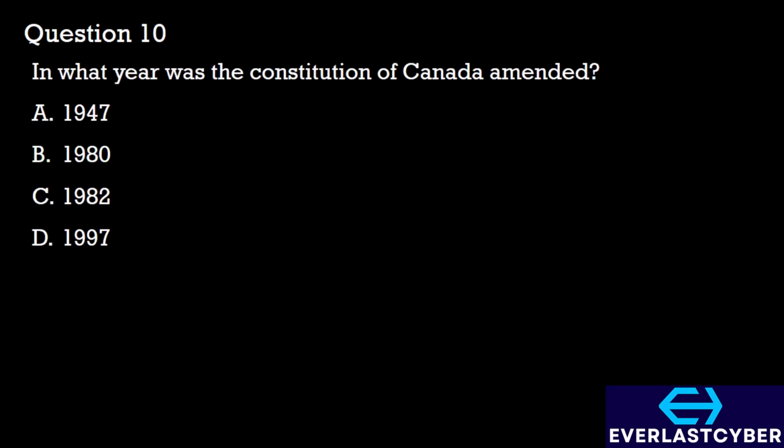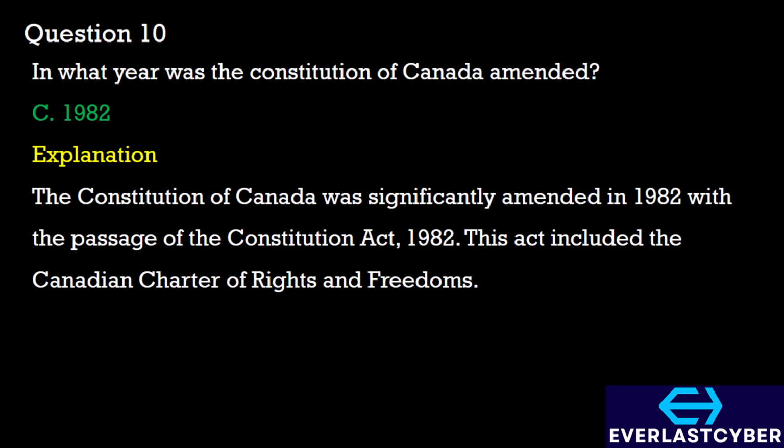Question 10. In what year was the Constitution of Canada amended? A. 1947, B. 1980, C. 1982, D. 1997. The answer is option C. The Constitution of Canada was significantly amended in 1982 with the passage of the Constitution Act 1982. This act included the Canadian Charter of Rights and Freedoms.